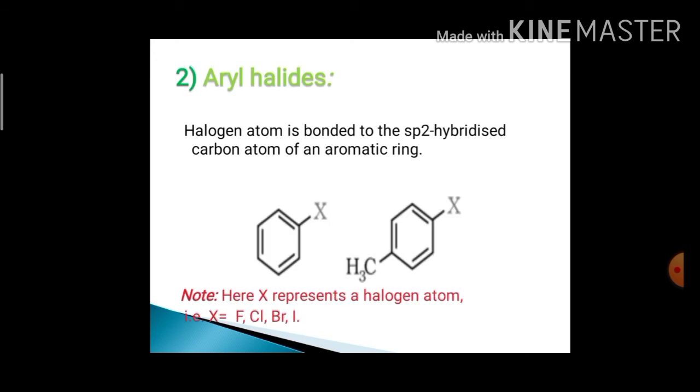Next, aryl halides. In the aryl halides, the halogen atom is also bonded to the sp2 hybridized carbon atom of an aromatic ring. So for example, the general formula is C6H5X, X is equal to F, Cl, Br, I. You can write down the examples C6H5Cl, C6H5Br, C6H5I likewise.